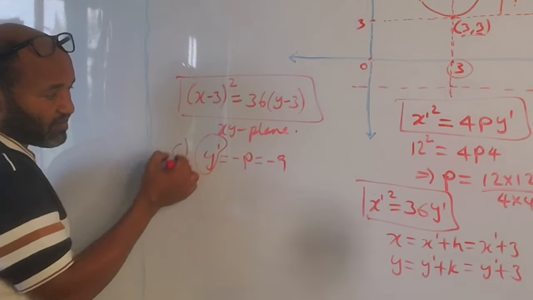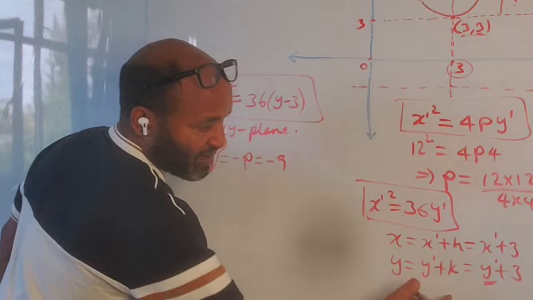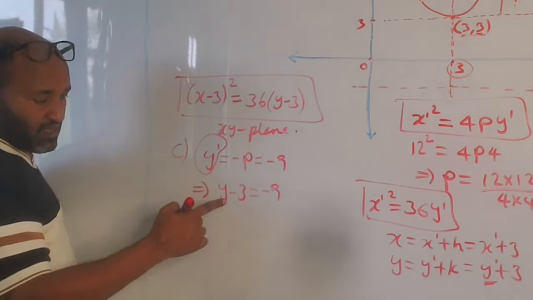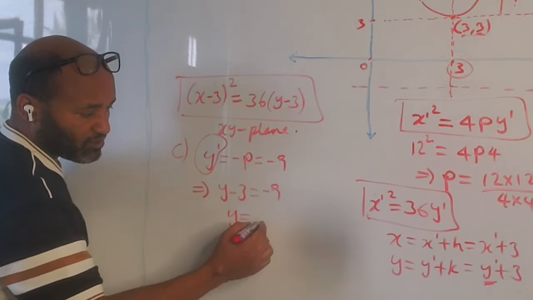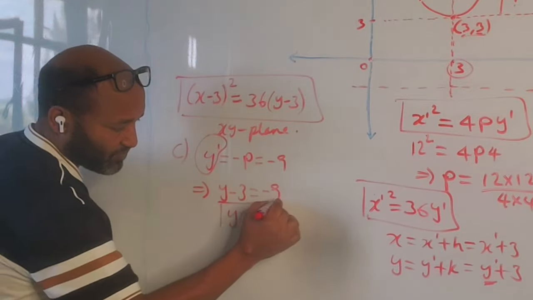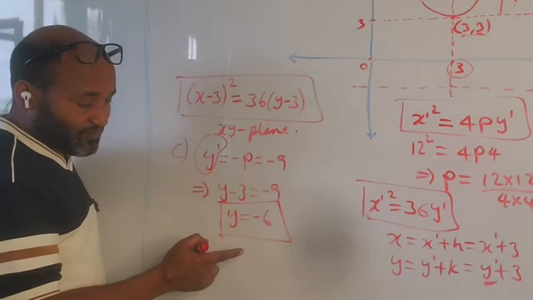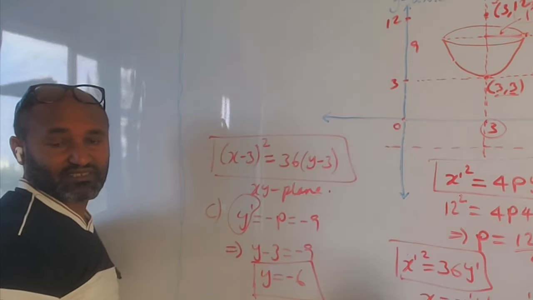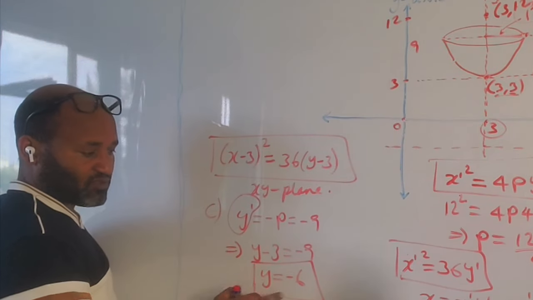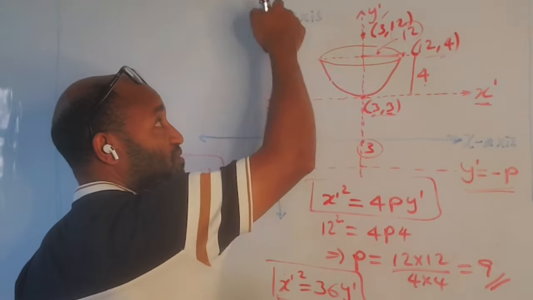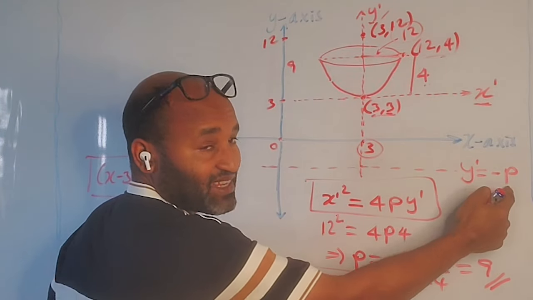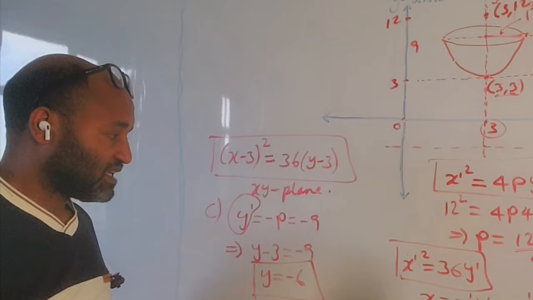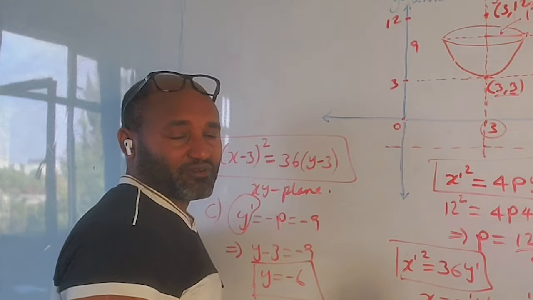But what's y prime? Y prime means y minus 3. So this implies y minus 3 is equal to minus 9. Add 3 to both sides. Y is equal to minus 6. This is the equation of the directrix of the parabola with respect to the xy coordinate system: y is equal to minus 6. With respect to the x prime, y prime coordinate system, y prime is equal to minus 9, the directrix. So we answer as asked. This is the last problem.